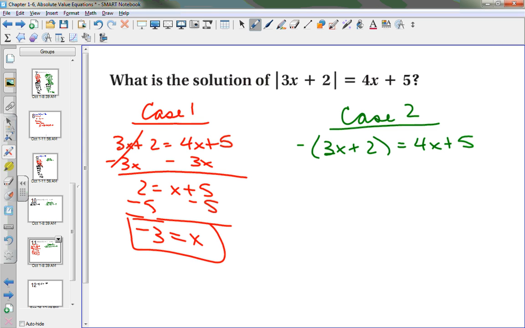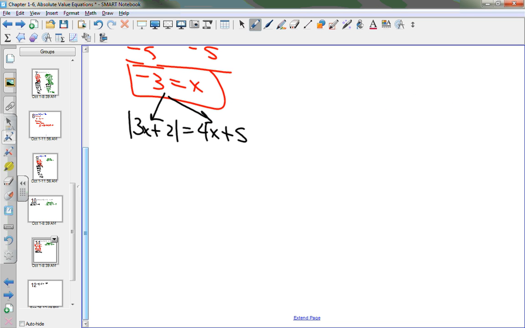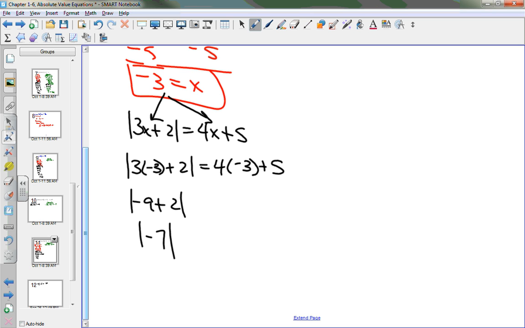Now how do I know if I'm right? What do I need to do? I need to plug and chug. So I'm going to grab this absolute value 3x plus 2 is equal to 4x plus 5, and every place I see an x, I'm going to plug in -3 on the left and the right hand side. So 3 times -3 plus 2 is equal to 4 times -3 plus 5. -9 plus 2 gives me a -7. And what is the absolute value of -7? 7.